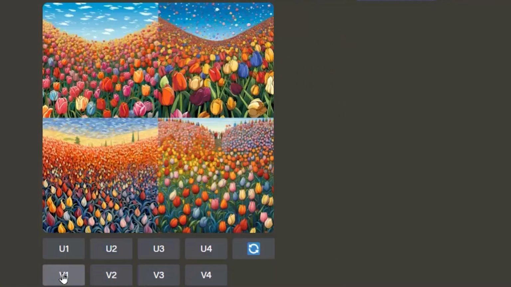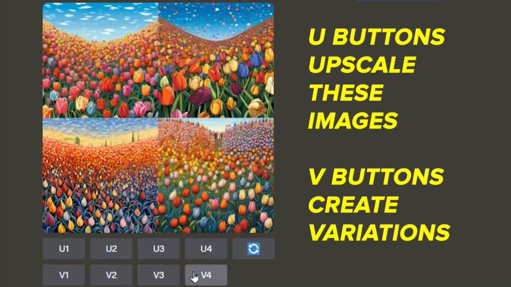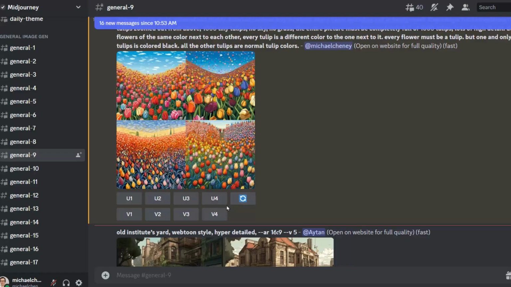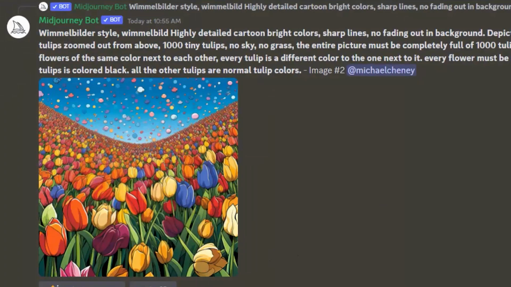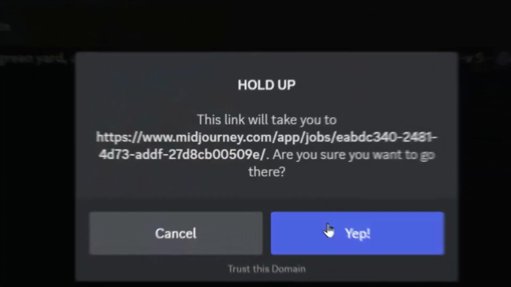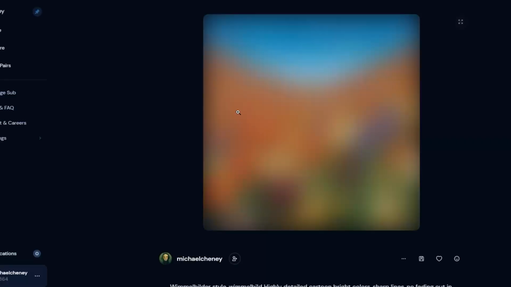If you want, you can click V1 or 2 or 3 or 4, and that will create multiple variations of each of these individual pictures. So if I click V4, it would create me 4 new versions based on this particular picture here at bottom right. For this example, I actually like this picture number 2, so I'm just going to upscale number 2. So I click U2 and I now get a high-res version of that image. If you click the web button, it will load it up in a browser and you can then save it to your computer.